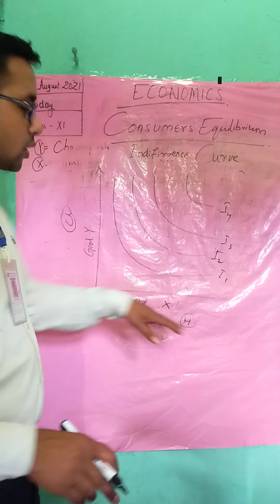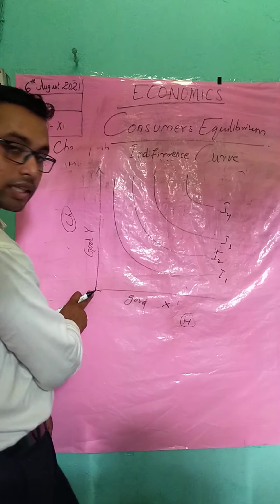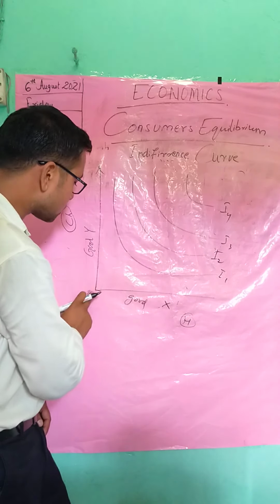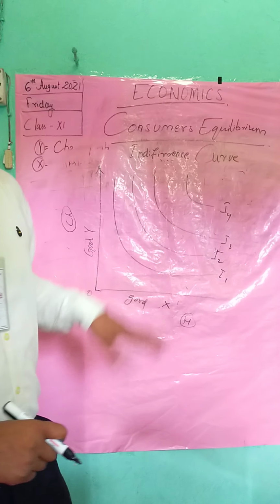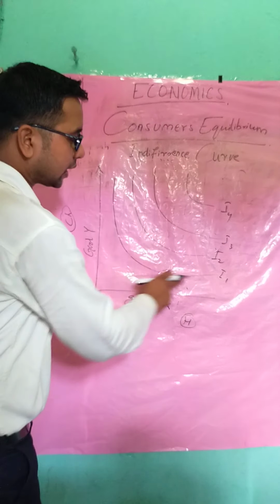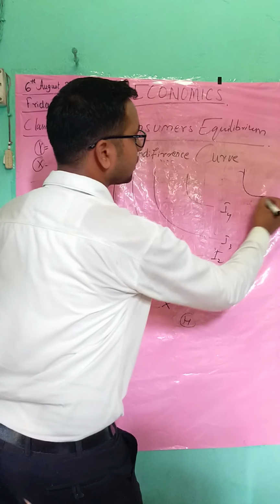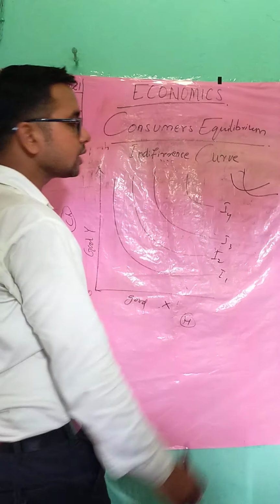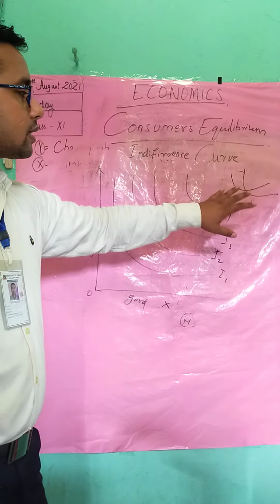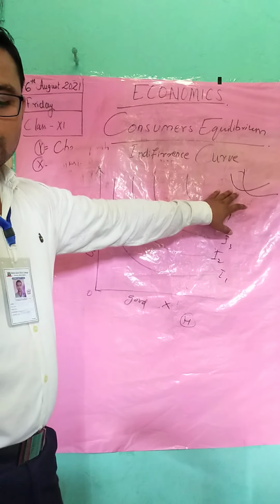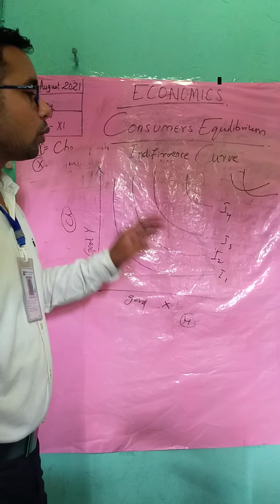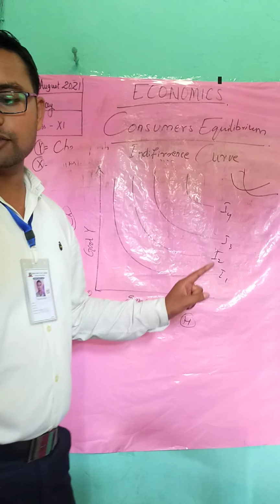The second feature is convex to the origin. This is origin, students, and it is convex. Every curve is convex to the origin, isn't it? The third one is two curves do not intersect each other. Does it intersect with each other? It never does. If it does, it has a different meaning. It violates the assumptions or the properties of indifference curve. So indifference curve never intersects with each other.